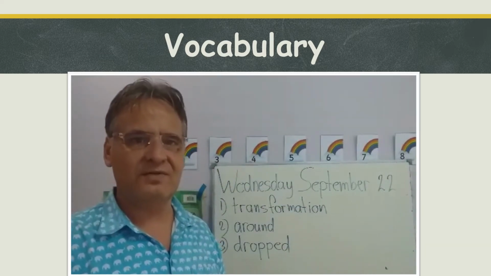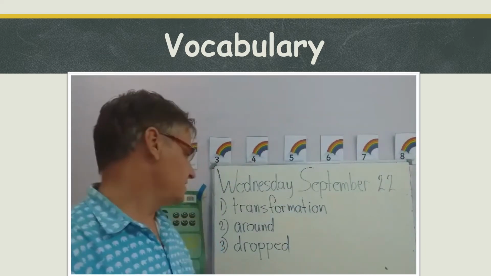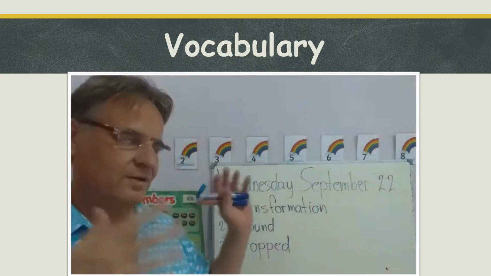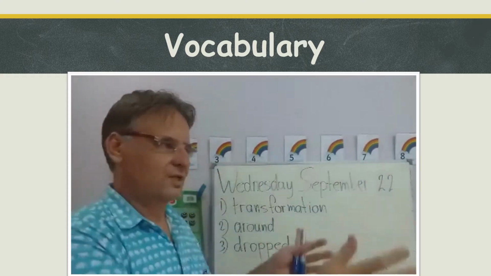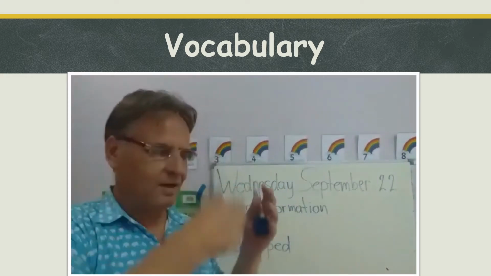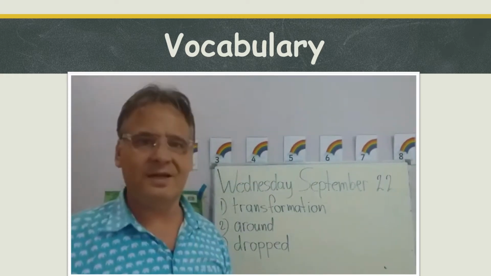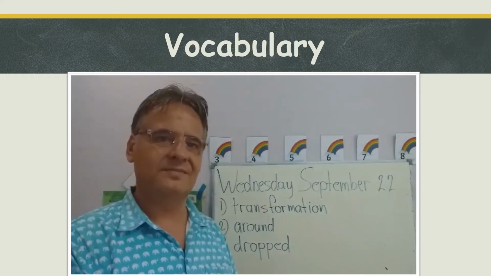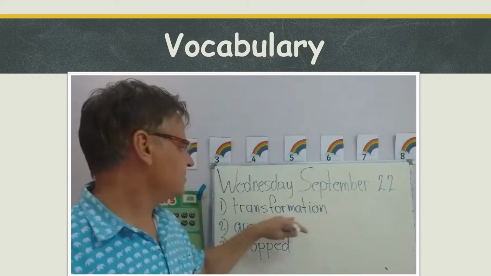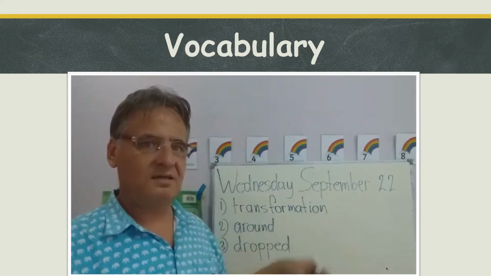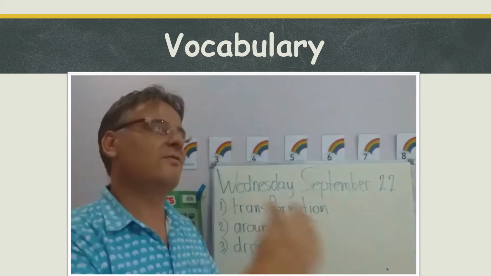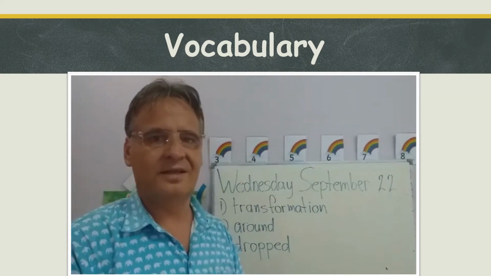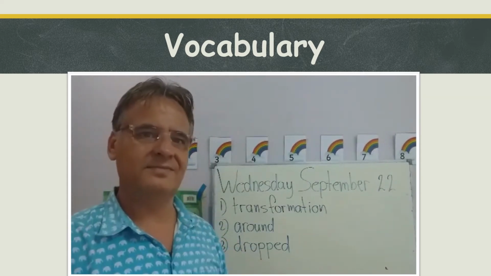So that's a transformation. For example, sometimes you see transformation for people that look a certain way and then they go to the salon, get a new haircut, get a lot of makeup, and then they look completely different. So people can also undergo a transformation. In our lesson, it's about transformation of energy. So certain kinds of energy transform into other energies, so they change into other energies. Okay, but we'll see that later.